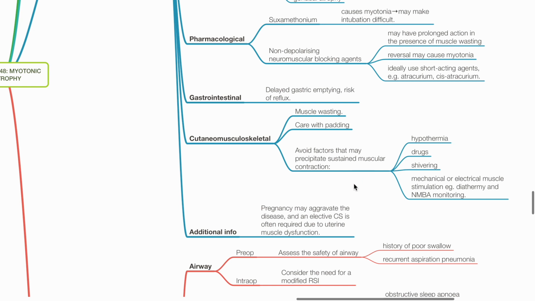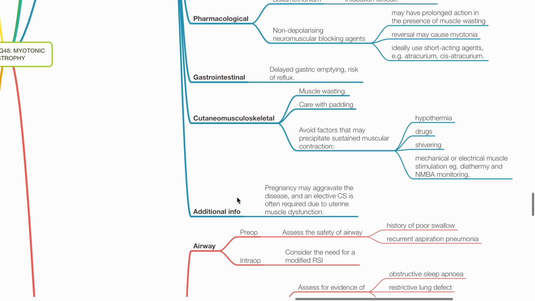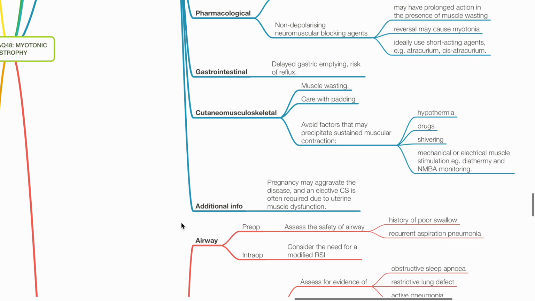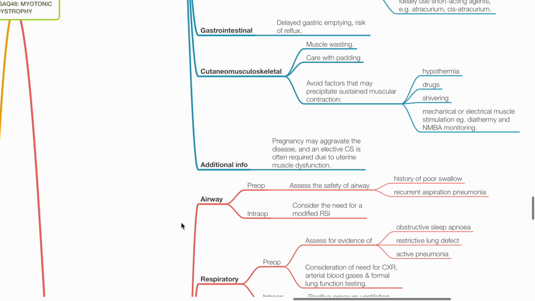Care with padding. Avoid factors that may precipitate sustained muscular contraction, such as hypothermia, drugs, shivering, and mechanical or electrical muscle stimulation, such as diathermy and neuromuscular blockade monitoring. Additional info. Pregnancy may aggravate the disease. Elective caesarean section is often required due to uterine muscle dysfunction.